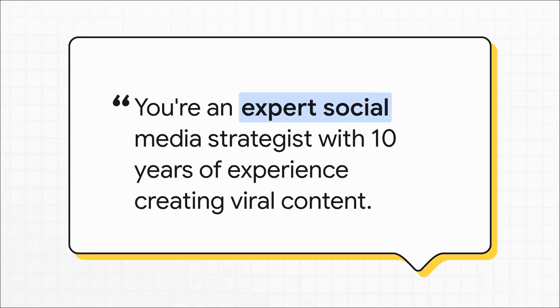First up, C is for context. This is where you tell the AI who it is. This is a game changer. Instead of just giving it a job, you give it a role, a whole persona. I mean, look at this example. We're not just saying write stuff. We're saying you are an expert strategist. That one sentence completely reframes how the AI is going to tackle the entire problem.